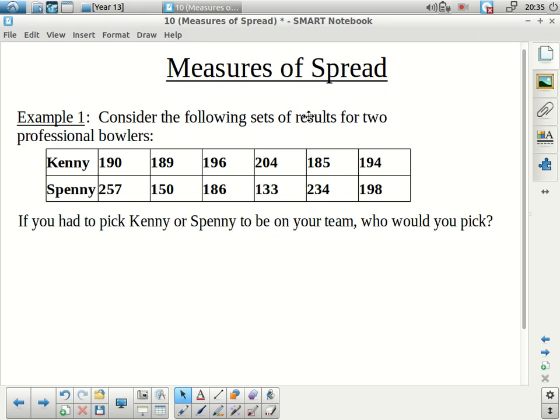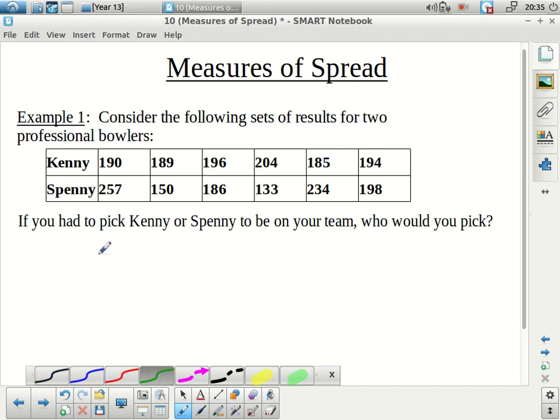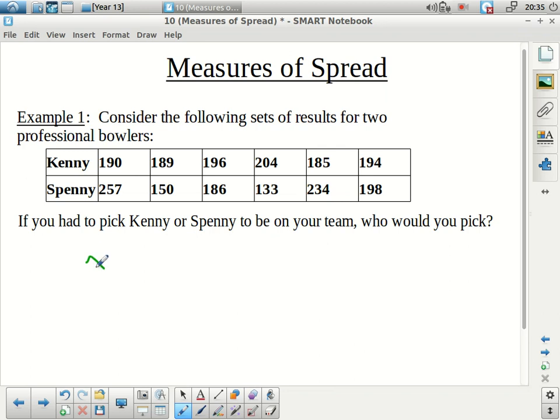All right, so we're back now. Just a couple notes from my end. Hopefully, in talking about this, you did some of the number crunching. You may have noticed that if you calculate the mean for both of these players, the mean comes out to be 193. And if you check the median for both of them, they are both 192. We only have 6 scores, so not surprisingly, there's no mode for each player.